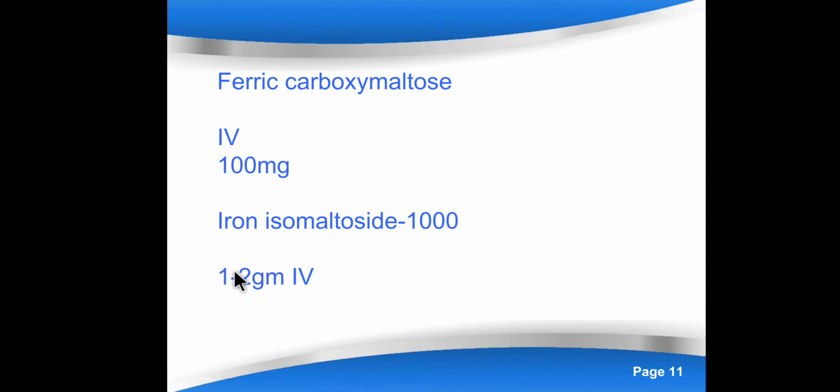Here it is taken up by reticuloendothelial cells, and it will slowly release. So you can give a larger amount, up to 1 to 2 gram, at the same time. In the others you will require multiple injections; here you can cover it within a single injection. So that is the important advantage of iron isomaltoside 1000.